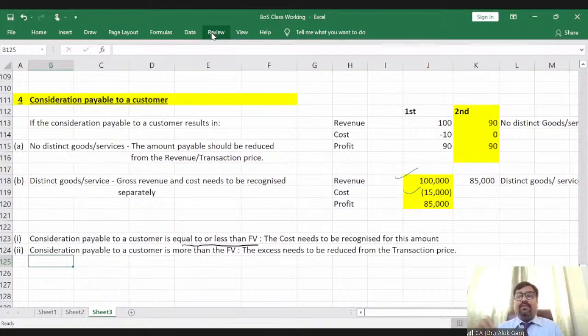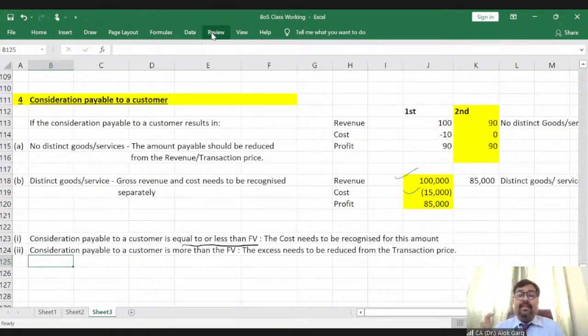For example, the market value of such furniture is 15,000 rupees, but I am paying him 20,000 rupees. Tell me, why will you pay him 20,000 rupees? If you bought this furniture from somewhere else, you of course will end up paying only 15,000 rupees. But since you are purchasing this furniture from your customer, you are paying 20,000 rupees. So why are you paying extra to this customer? Will you pay extra if you bought this furniture from somewhere else, from someone who is not your customer?